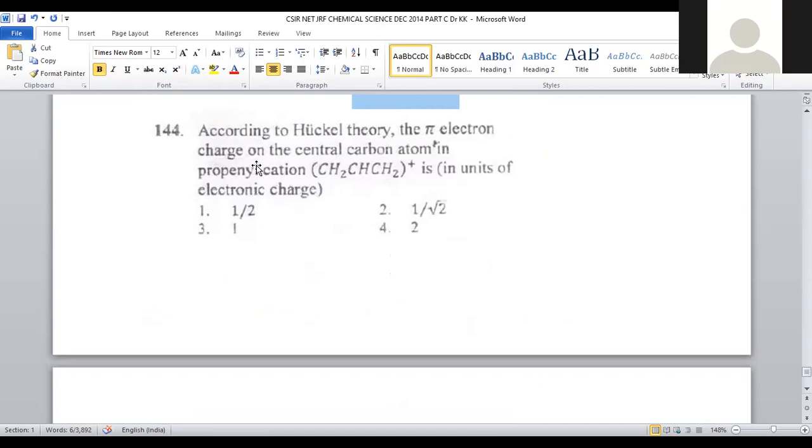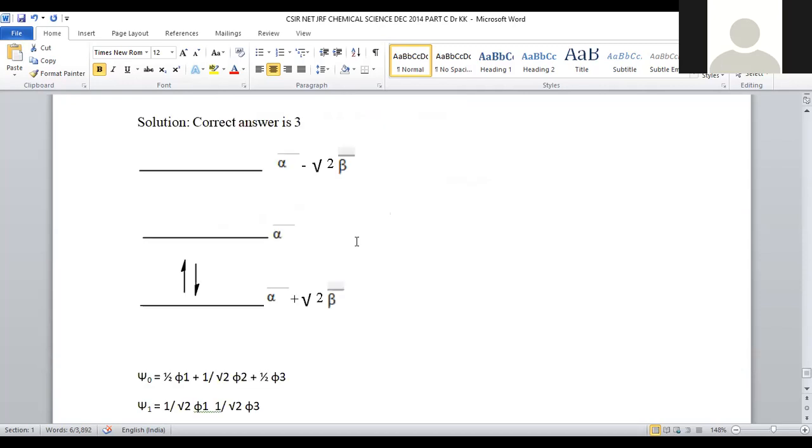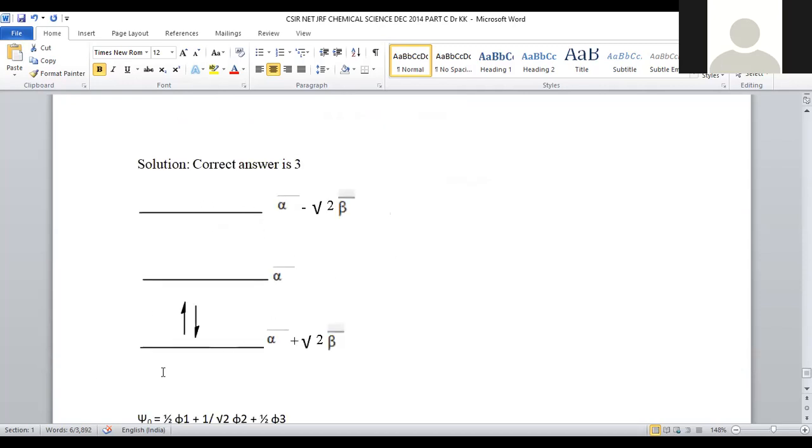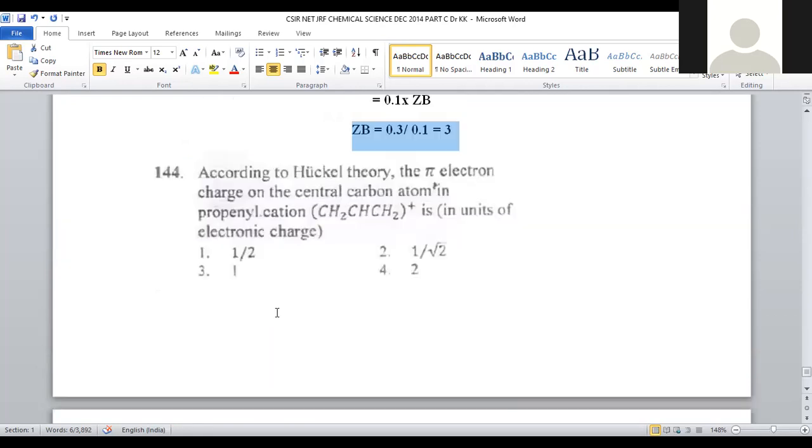According to the Huckel theory, what is the pi electron charge on the central carbon atom in the propenyl cation, in units of electronic charge? So in the central carbon, what will be the charge? The pi electron charge is to be determined. For that purpose, a propenyl cation was given whose three wave function energies are denoted with alpha plus root 2 beta. The second energy level will be alpha. The third energy level will be alpha minus root 2 beta.